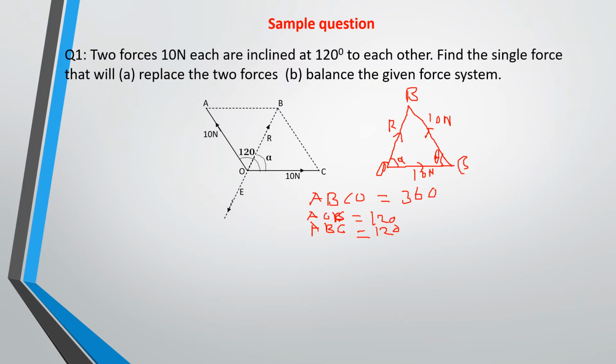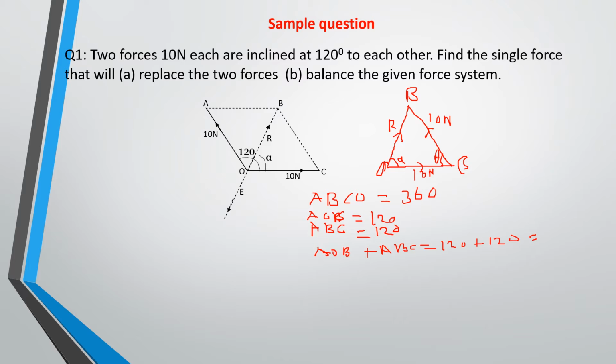Now for you to find angles A and C, first of all find the sum of these two angles, AOB and ABC. So the sum of the two angles is equal to 120 plus 120.